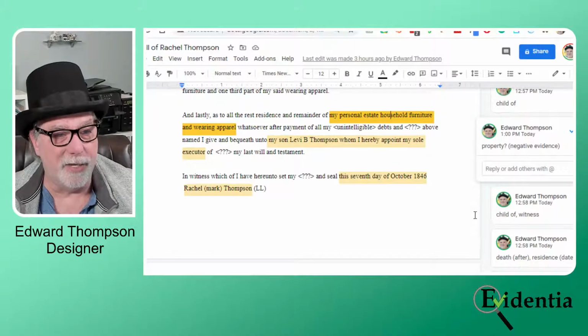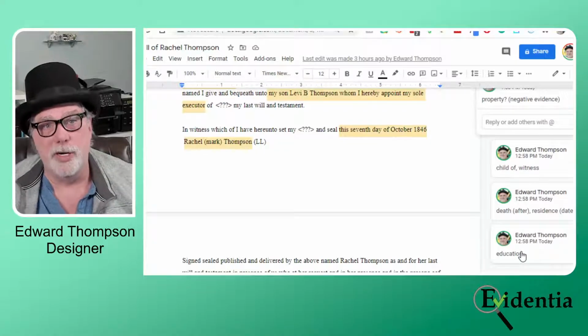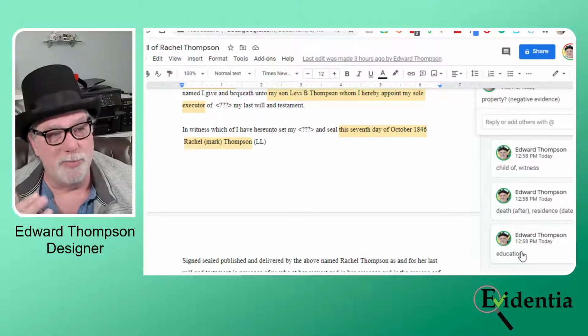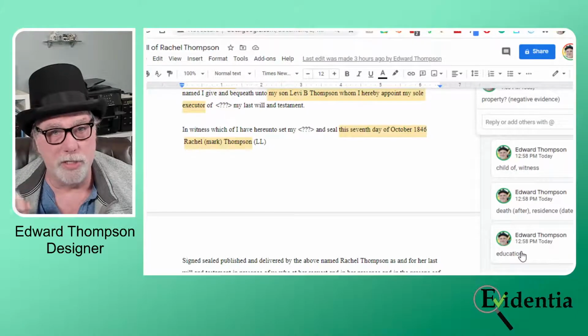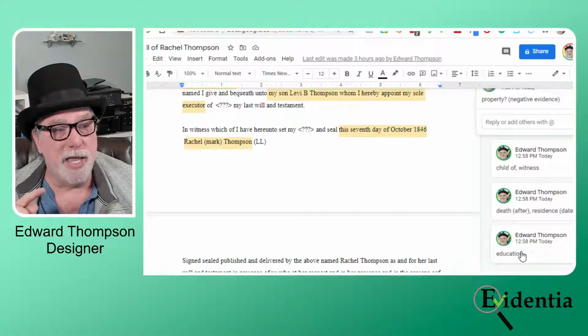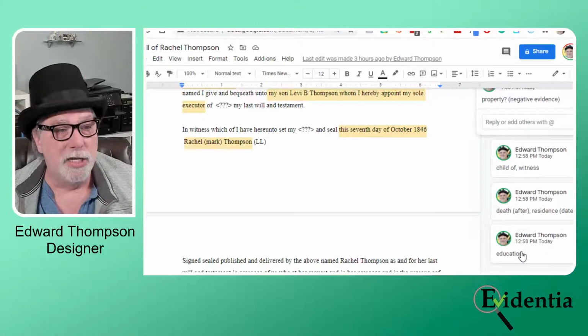Now, what does that tell me? Well, that says something about her education in terms of, that's a hint basically that Rachel was illiterate. And there is at least you can write her name. I have corresponding evidence that the same can be said for her husband, at least in his younger years.